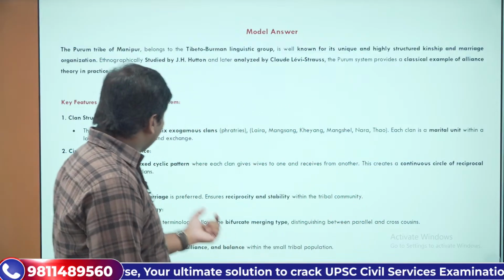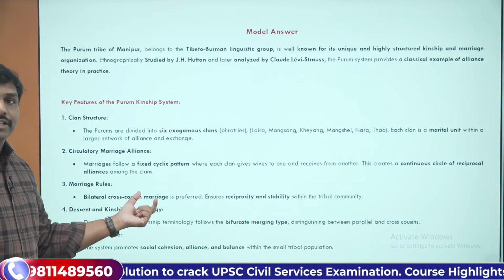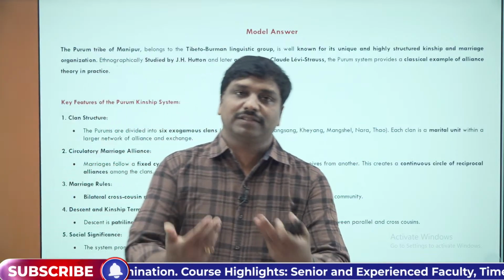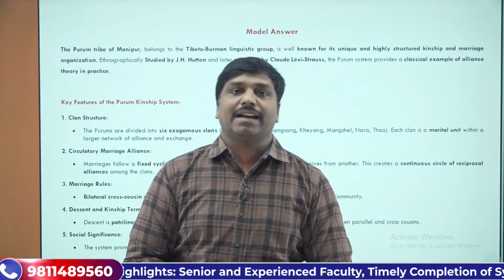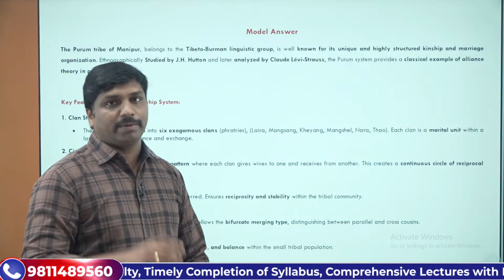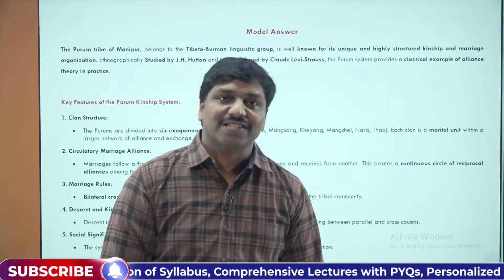That's why we call it cross-cousin marriage, particularly bilateral. Bilateral means to and fro. They will give the daughter and they will receive a daughter, like that. That's how marriages are done in the cross-cousin marriage pattern.